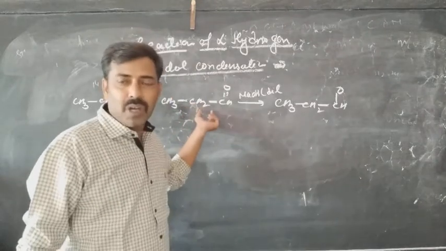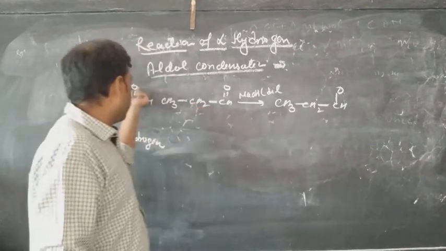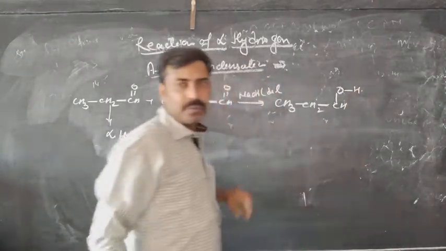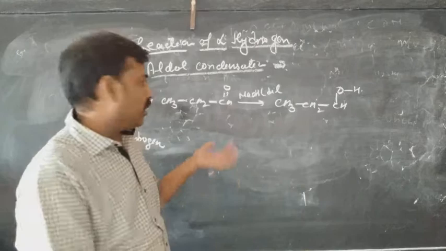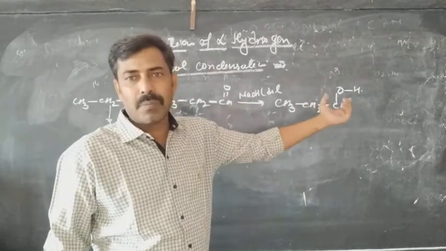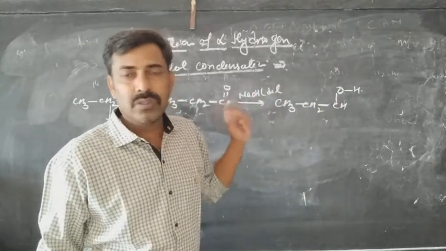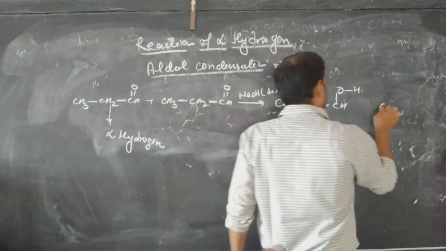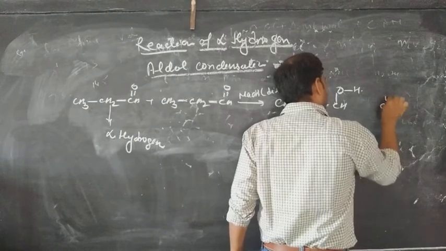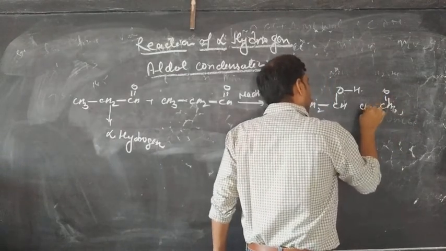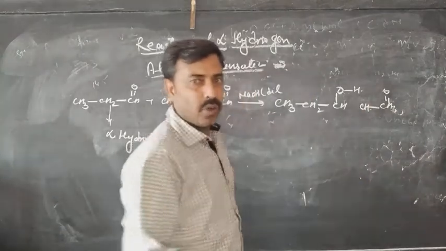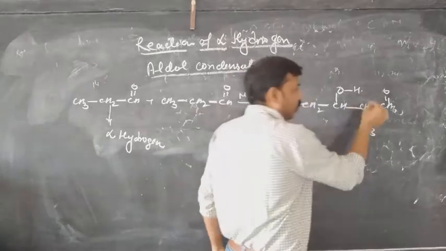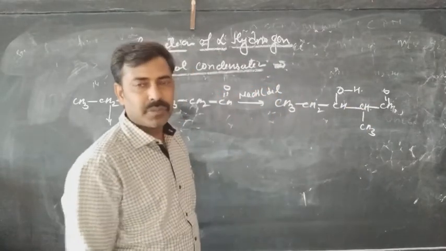And when the addition will take place, what happens? It is the reaction of the alpha hydrogen. So the alpha hydrogen will approach on this oxygen and it will form hydroxy group. And the remaining, that is the alkyl group, will approach on the carbon. But which carbon will approach? The carbon which is containing the alpha hydrogen. So this will be the condition. You can write it in this way. सिर्फ दो कार्बन यूं लिख लीजिए और बचे हुए कार्बन को नीचे यूं शो कर दीजिए. And from here you will attach both the systems.